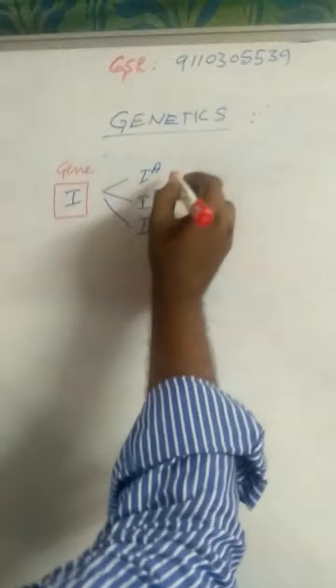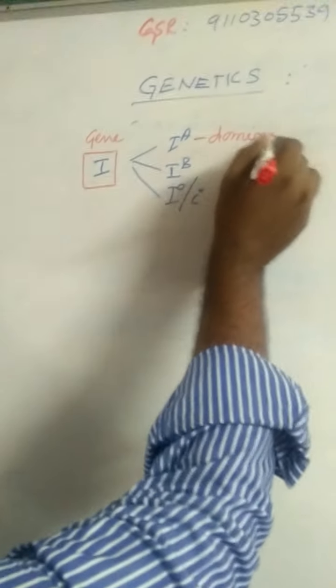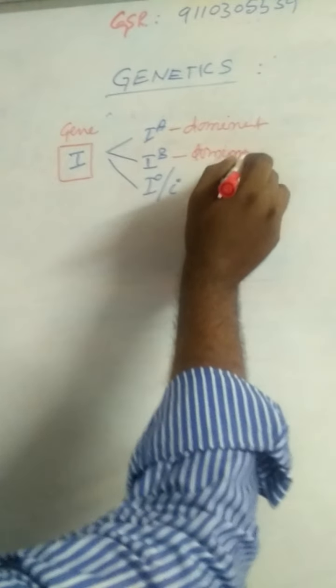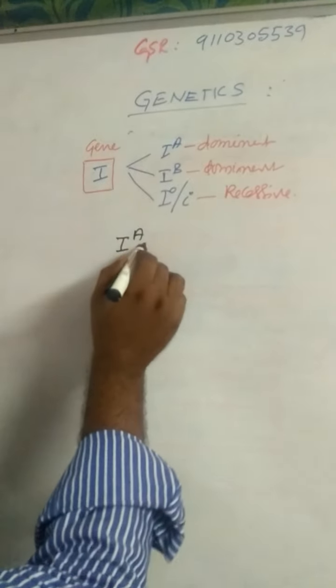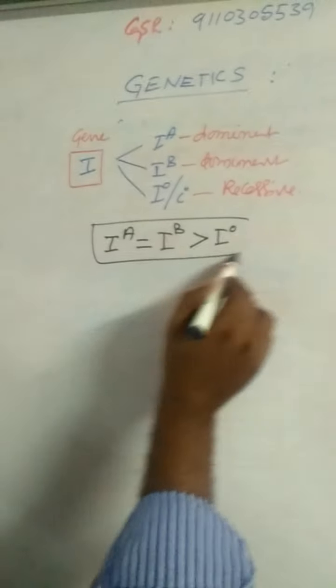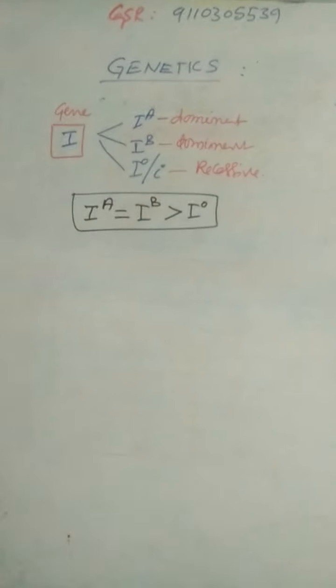Here IA is a dominant allele, IB is also dominant, and IO is the recessive allele.